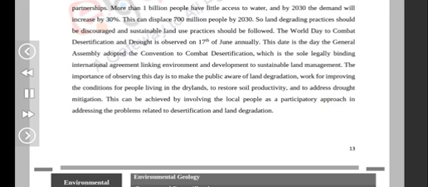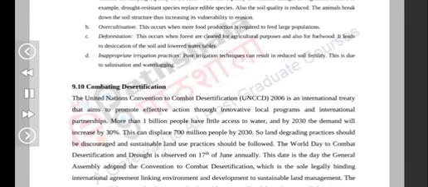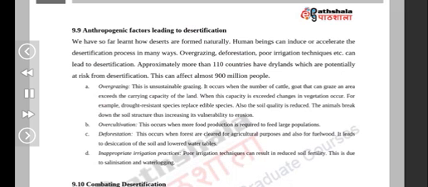13. Environmental geology. 9.9 Anthropogenic factors leading to desertification. We have so far learned how deserts are formed naturally. Human beings can induce or accelerate the desertification process in many ways. Overgrazing, deforestation, poor irrigation techniques, etc. can lead to desertification. Approximately more than 110 countries have drylands which are potentially at risk from desertification. This can affect almost 900 million people.